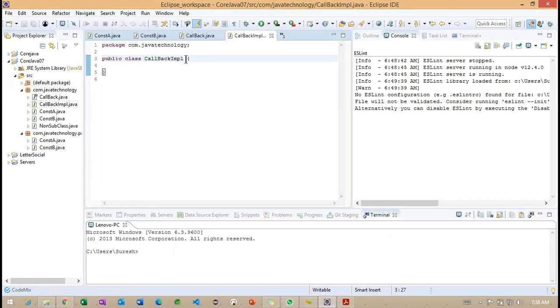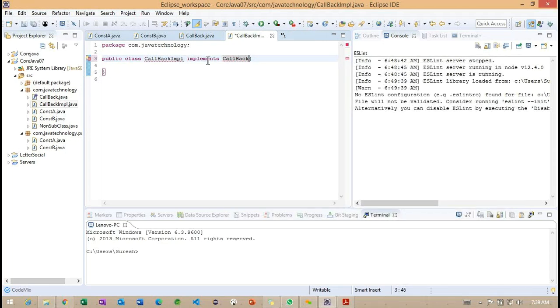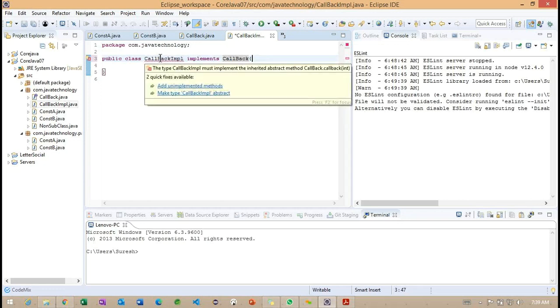So as of now, we discussed the keyword extend. But now, which keyword am I discussing here? Something called implement, and implement from which interface here? That is called Callback. So whenever you add this implements keyword, this class gives an error. Let's see what error we are getting here. Observe: the class must implement the inherited abstract method Callback.callback. Getting the point.